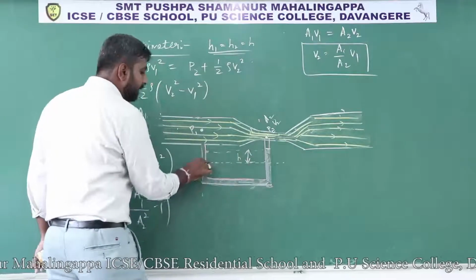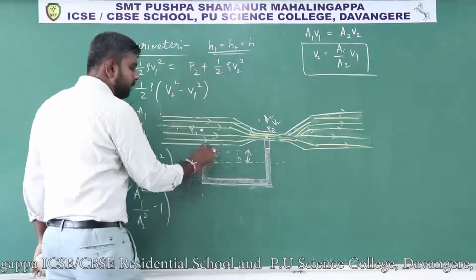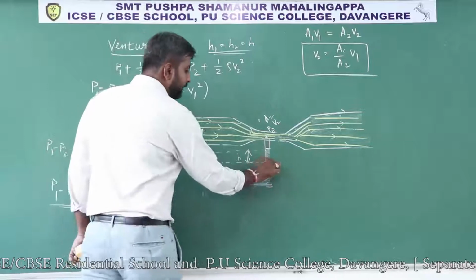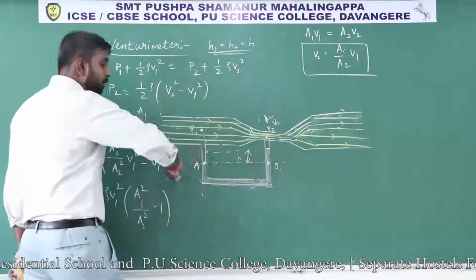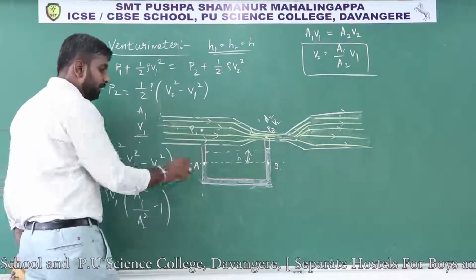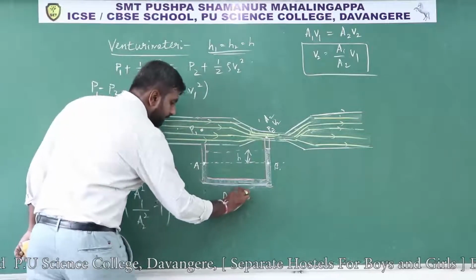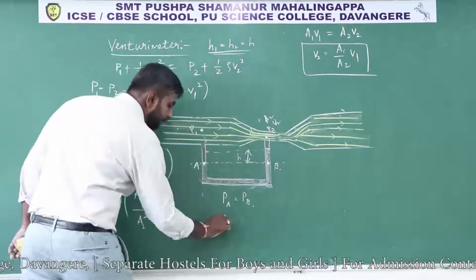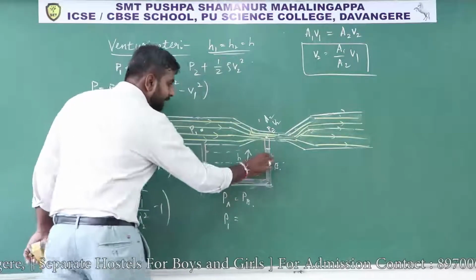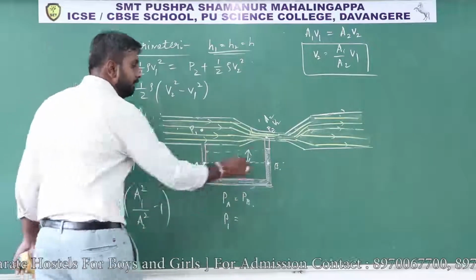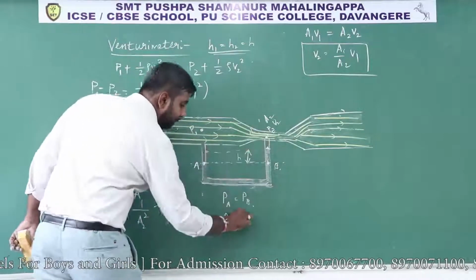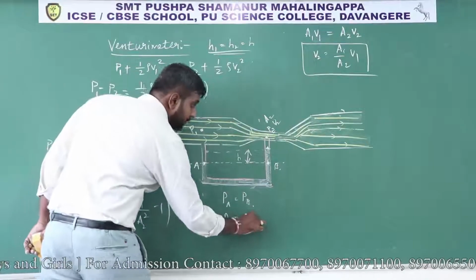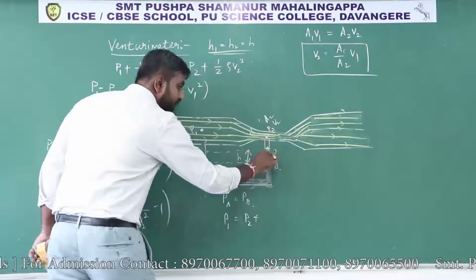Here also mercury, consider one point here, let us name it A. At this point consider B. So both are mercury, at the horizontal level, pressure at A should equal pressure at B. Then what is the pressure at A? At this point the pressure is P1, which equals the pressure at B. The pressure at B is P2 plus, from this point to this point,